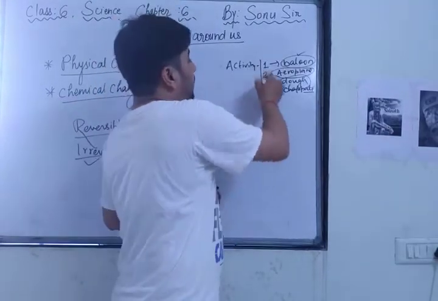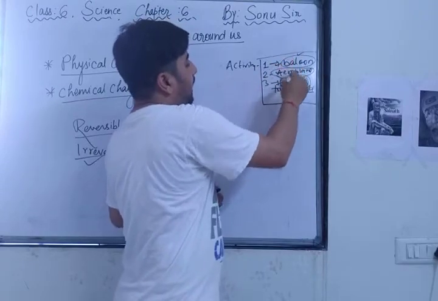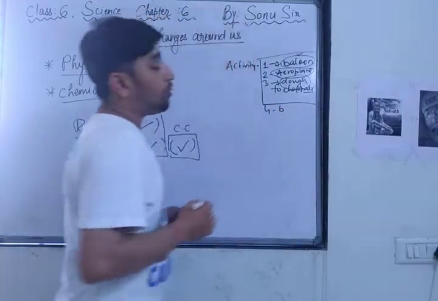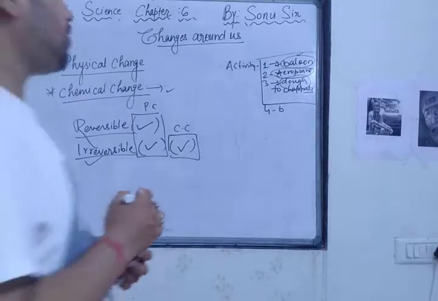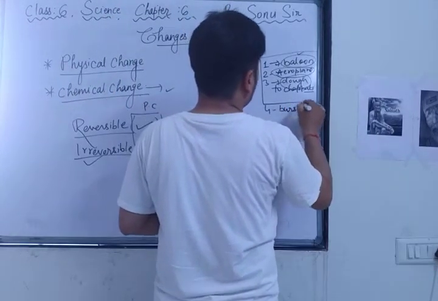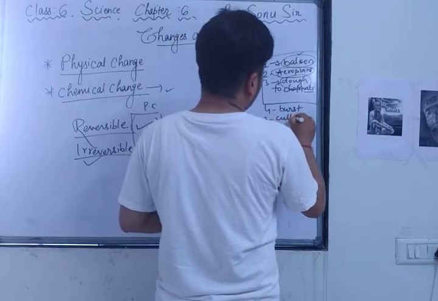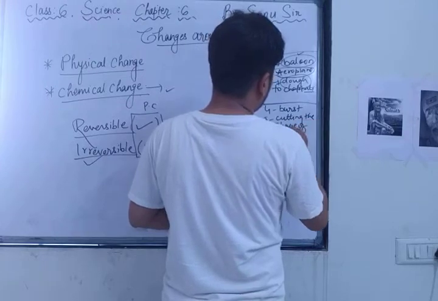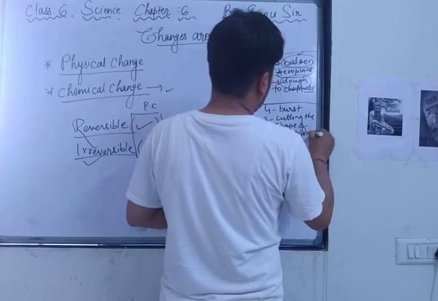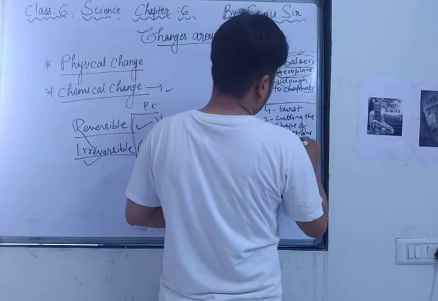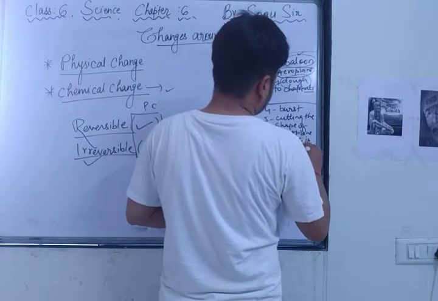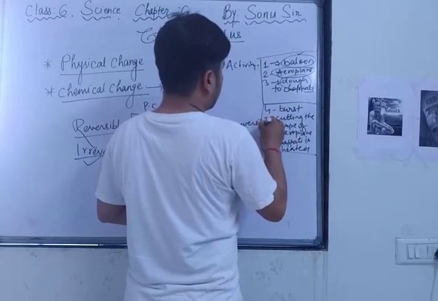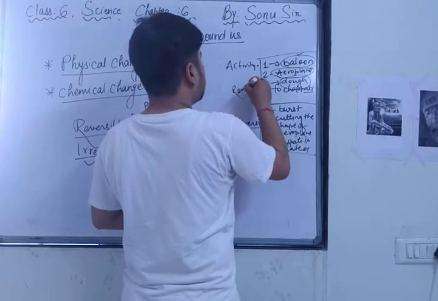So activities 1, 2, 3 can be converted back into the original shape. And activities 4, 5, 6: the fourth one is the burst of the balloon, as we filled lots of air and it burst. Then cutting the shape of an aeroplane from paper. And the chapati is heated. So now you can see these three are irreversible changes. Which type of change? Irreversible. But these can be reversible. So these are reversible changes.